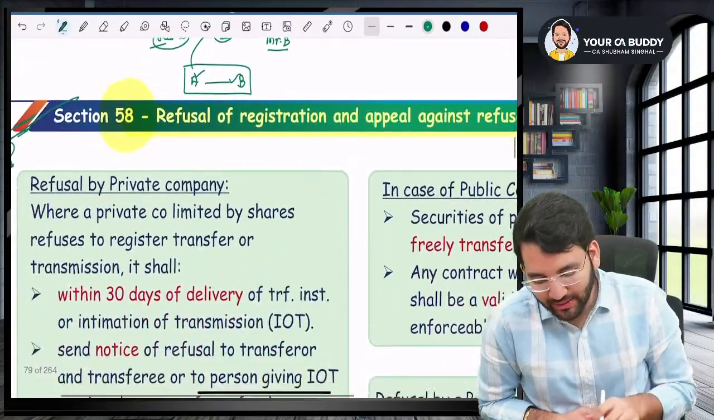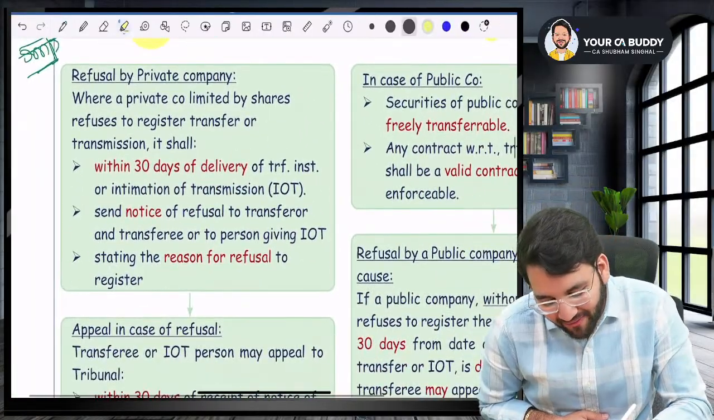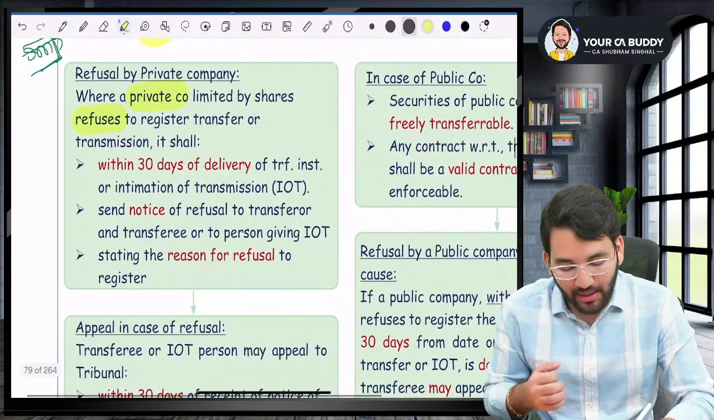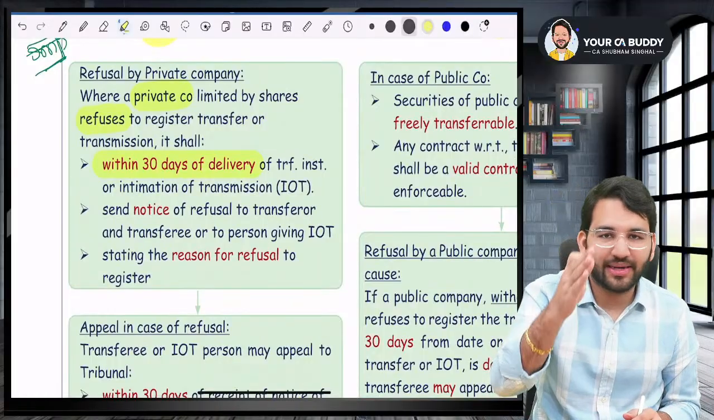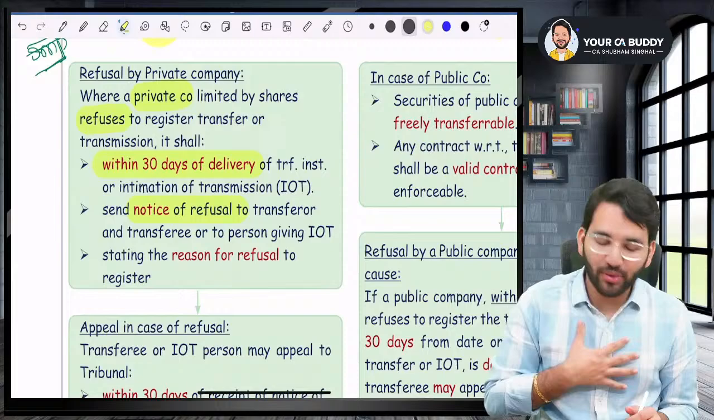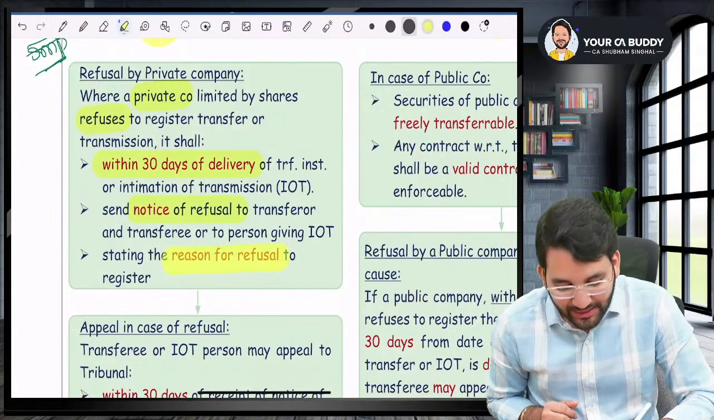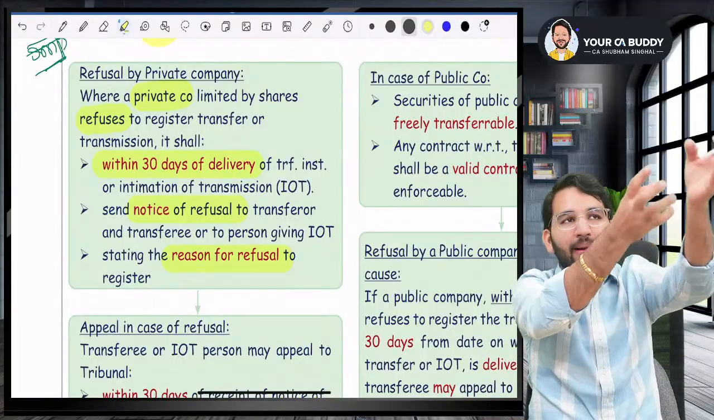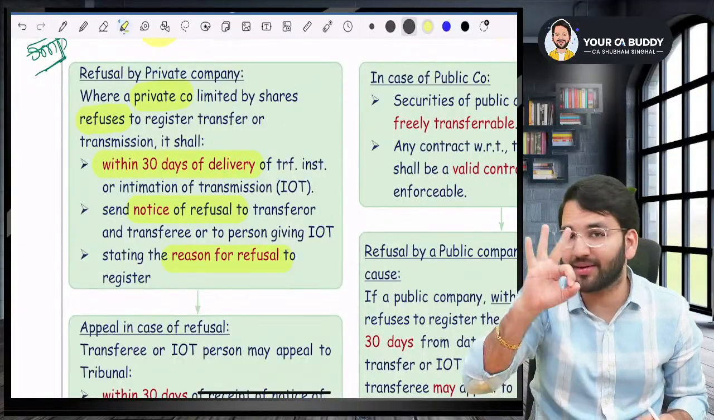Okay. How does it work? Listen to me very carefully. Sir, if a private company refuses to register the transfer, then in that case, within 30 days of the delivery of the transfer instrument, they should give a notice of refusal, stating the reason for refusal as to why they are saying no. So we will give the instrument to the company. The company will send us a notice of refusal within 30 days.